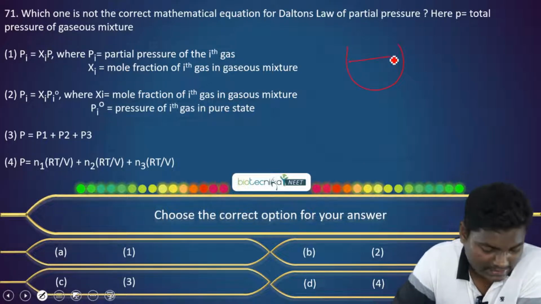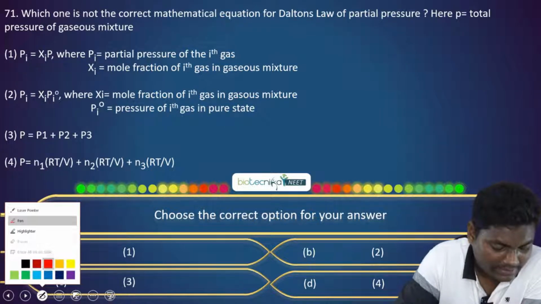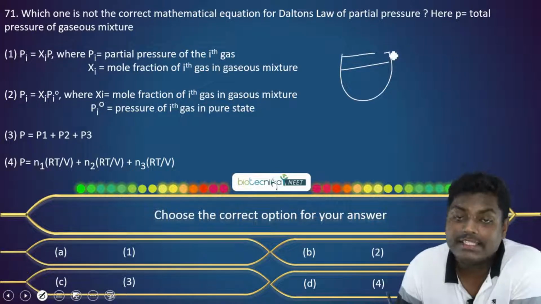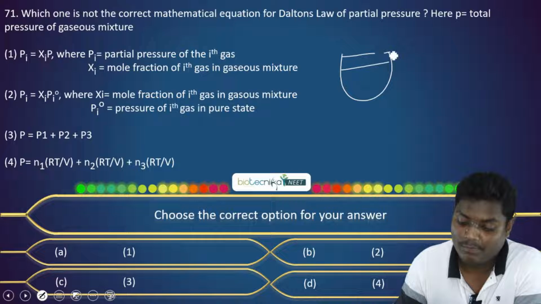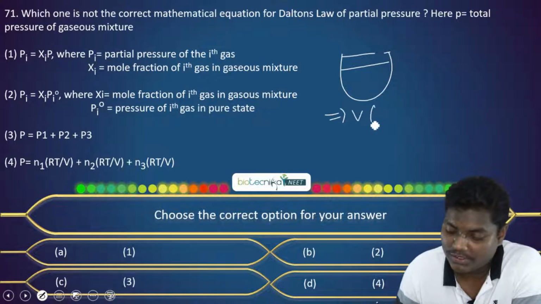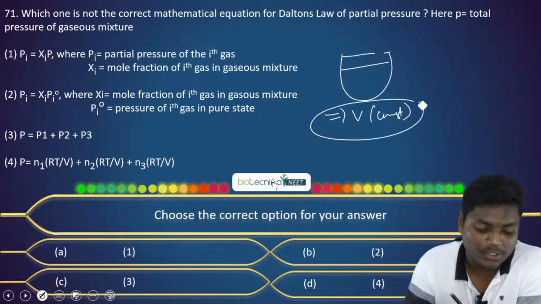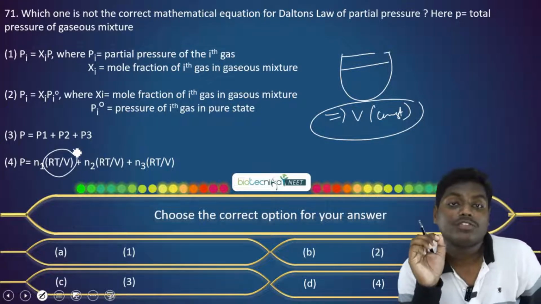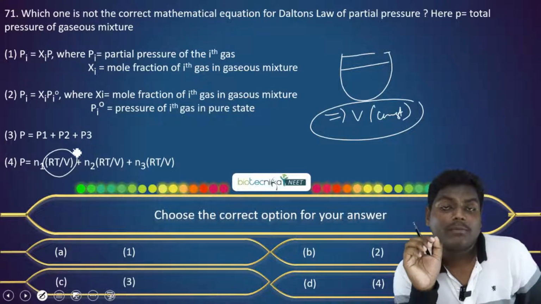The container is same. In the same container, we will be having different kinds of mixture of gases. The container is same, so the volume will be same. It is important. The V is constant. So you see here RT by V. So what is changing? Only the number of moles. It will depend on the number of moles.